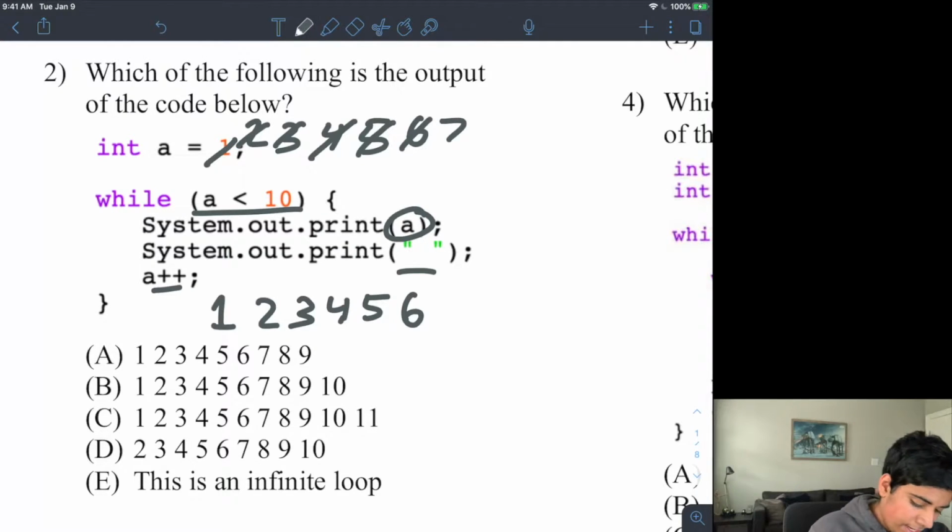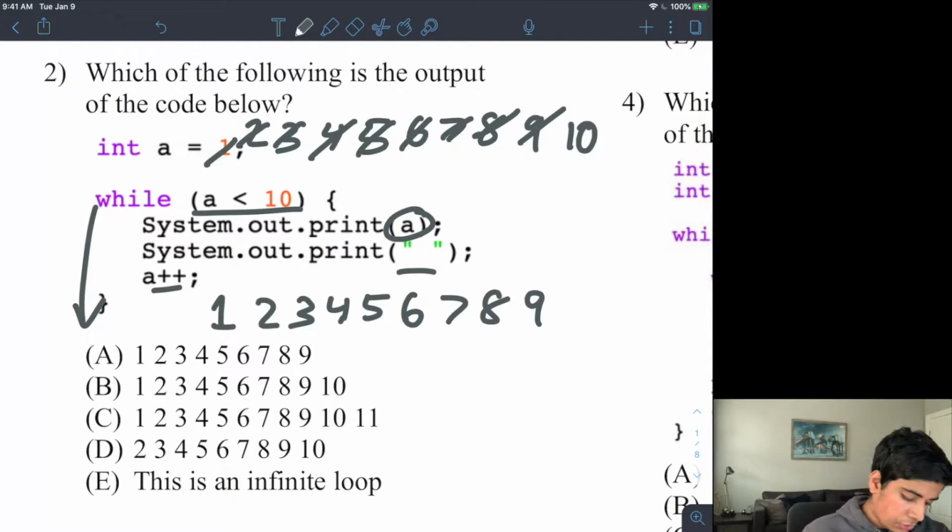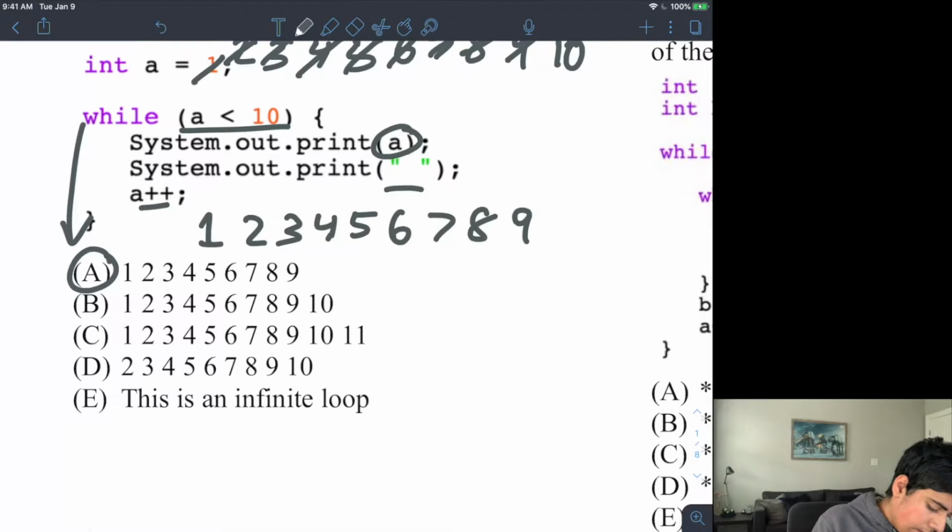Is 7 less than 10? It is, so I print it out, and I do a space. Then I add 1 to a to make it 8. 8 is less than 10, so I print out 8, and then there's a space. And then I add 1 to a. a is 9, which is less than 10, so I print out 9. And then I add a space, and then I add 1 to a to make 10. 10 is not less than 10, therefore my loop ends at this point. So the output for this loop is going to be 1, 2, 3, 4, 5, 6, 7, 8, 9.